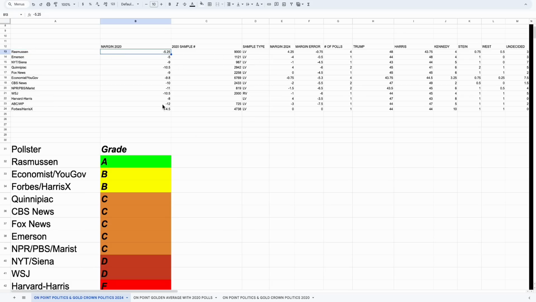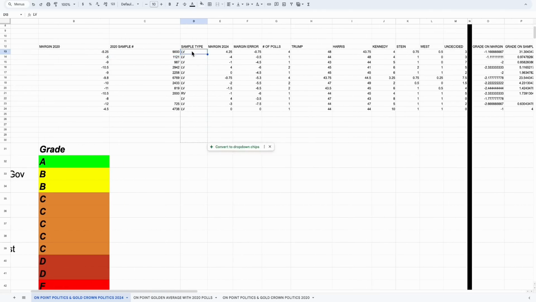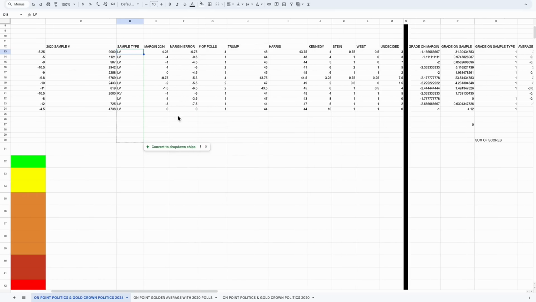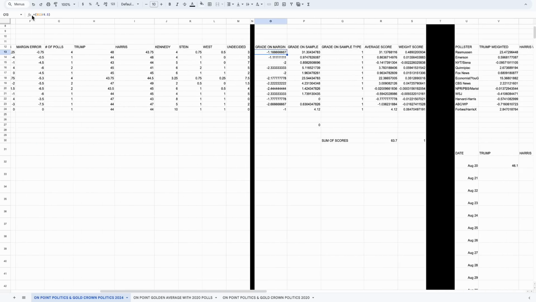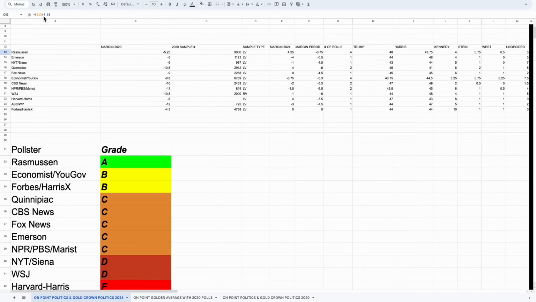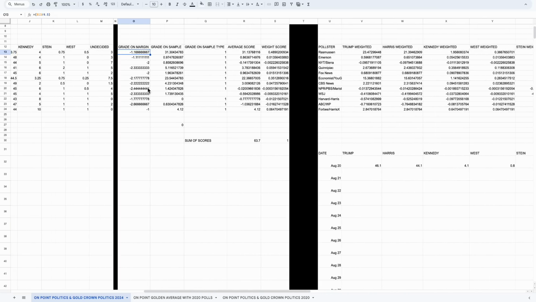What we've done is we found the margin from the 2020 election for that same pollster. We find the sample size from 2020, and we also look at the likely voter screen, seeing if they have a likely voter screen or not. And what's very interesting is we grade them on the margin using an equation: the margin for Biden was 4.5 points last time, so we get the margin and we divide it. That creates a certain score.